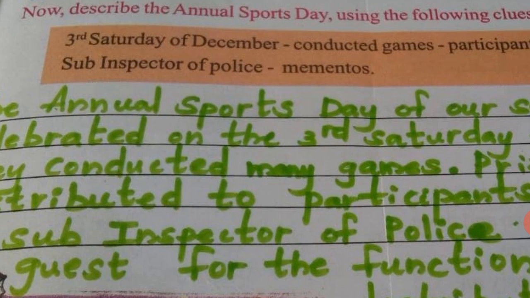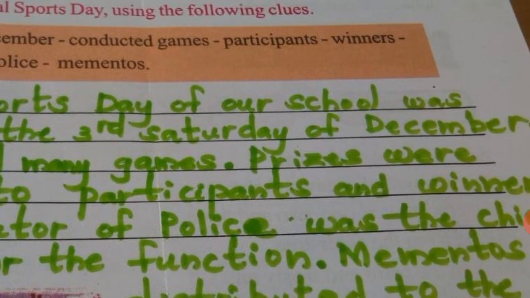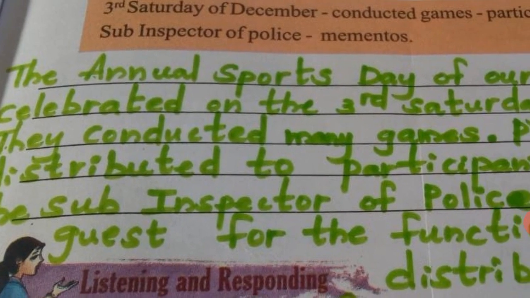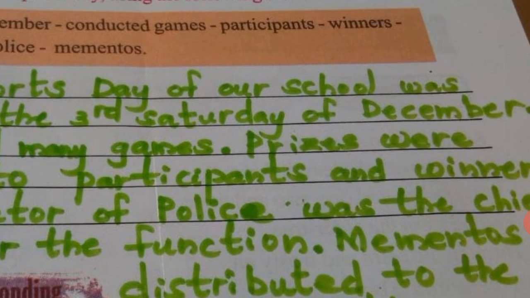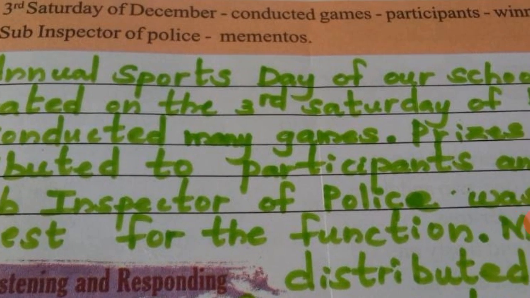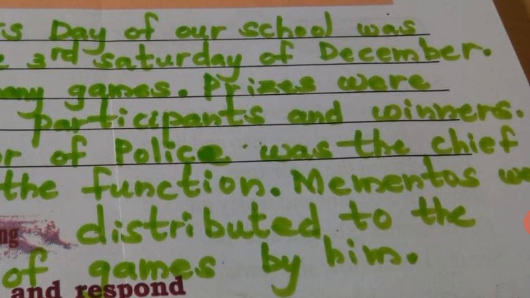So when did it happen? Third Saturday of December. So you use the first clue: The annual sports day of our school was celebrated on the third Saturday of December. Okay. Second clue, conducted games. They conducted many games. Next, participants, winners.